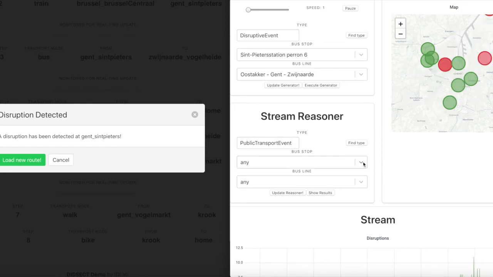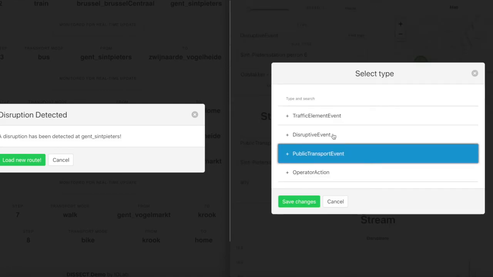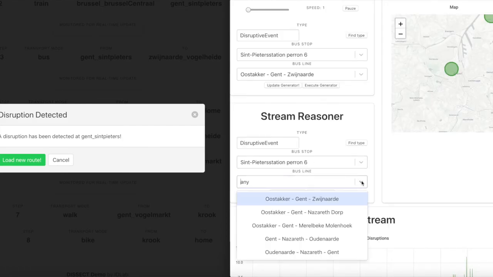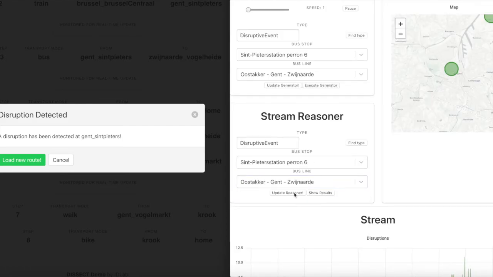So of course the goal is, when we are monitoring for all kinds of disruptive events, going from Gent-Sint-Pieters to Oostakker, Zwijnaarde, and there is indeed a disruption going on. So we have this red dot here at the Gent-Sint-Pieters station, that it will send feedback to the user, which is here on the left, and say, okay, something happened at the Gent-Sint-Pieters station, which will cause a delay for the route that you have planned. So you can load a new route.